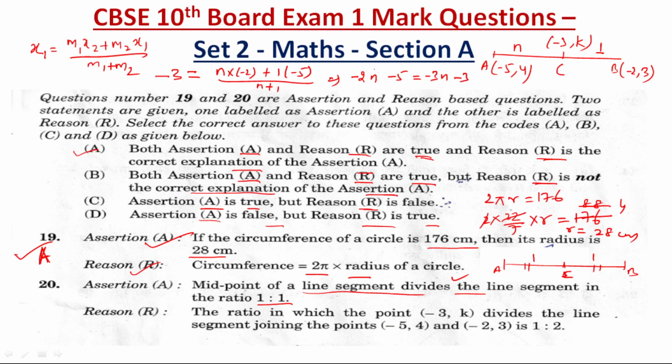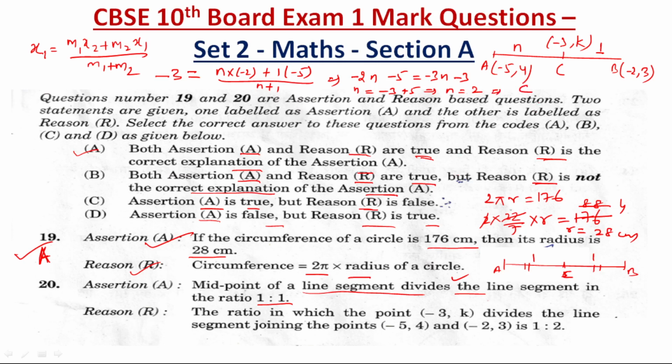So minus 2n and minus 3n will come here, it will become plus. So minus 2n plus 3n will give you n, and this side minus 3 and minus 5 will become plus. So this gives us n is equal to 2.